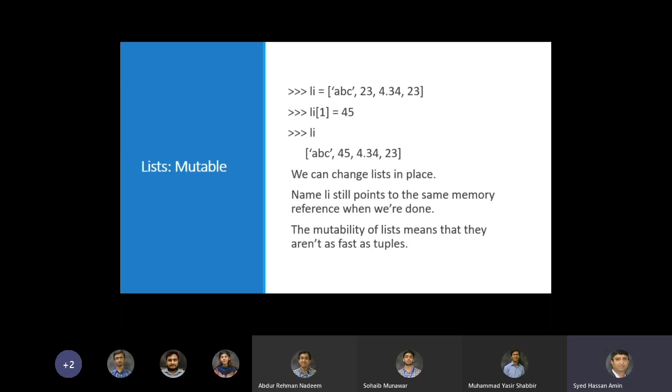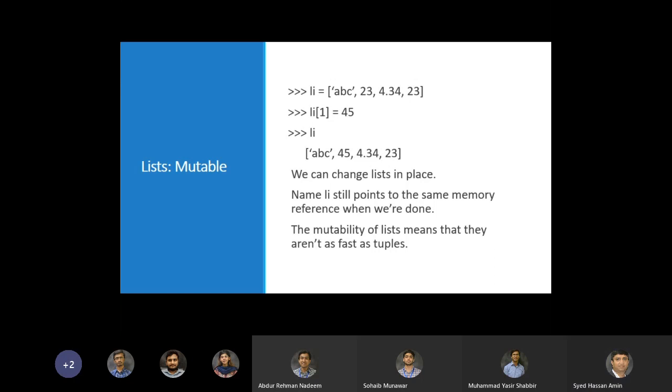We did not have to create a new copy of the data structure and make a change in it and then assign it to the same variable or to a different variable. So we can change it in place, and that means that it is mutable. So the name li points to the same memory reference when you are done. We basically changed whatever was in that memory location, 23, with 45.